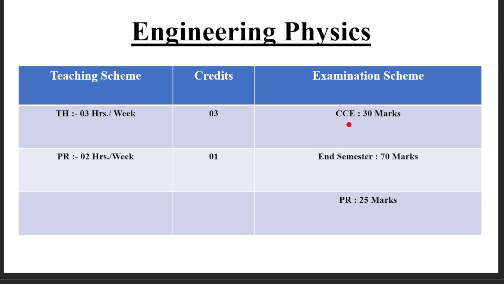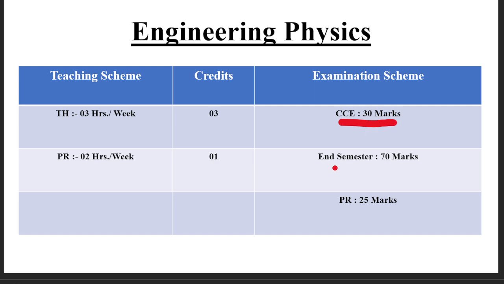There is a distribution: for theory you have 3 credits, and for practical you have 1 credit. In the 2019 pattern there is INSEM and end semester examination. The INSEM is for 30 marks and the end semester exam is for 70 marks. In the 2024 pattern, there are some changes. The INSEM exam will be replaced by CCE, which is also for 30 marks. What is CCE? CCE is continuous comprehensive evaluation. In the 2019 pattern, the INSEM was conducted by the university. In the 2024 pattern, the CCE is taken at institute level only.